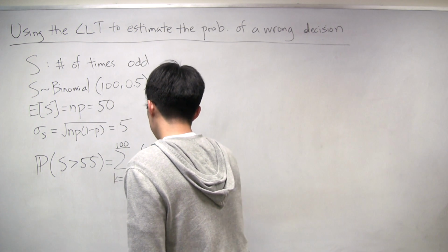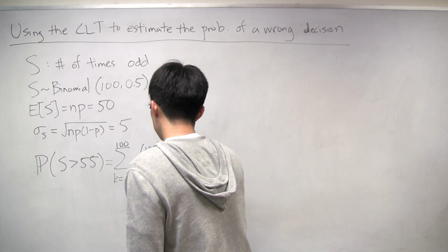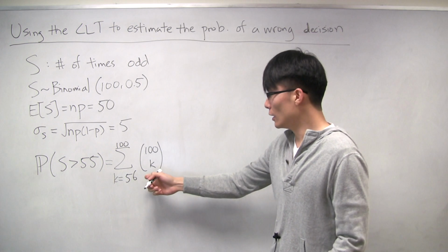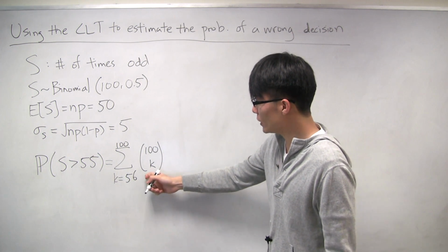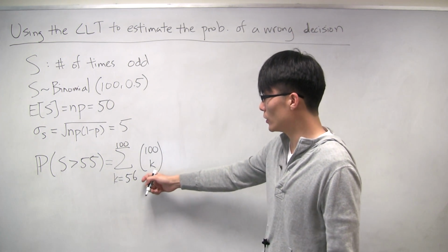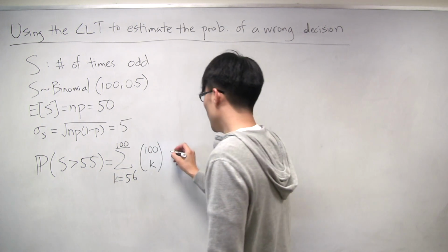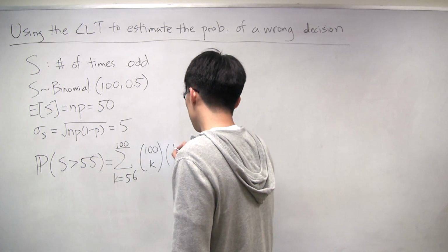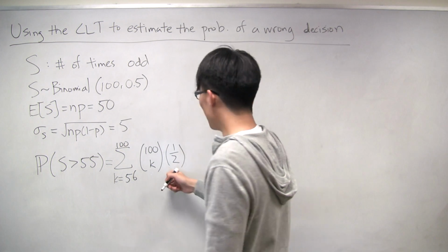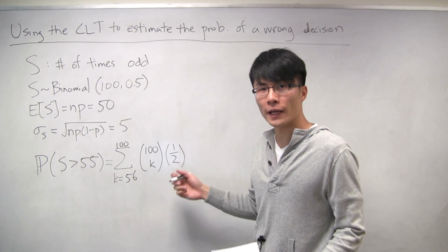For each one of those, there's 100 choose k orders in which those k odd numbers can appear out of the 100 trials. And then the probability of success is a half, and the probability of failure is also a half.